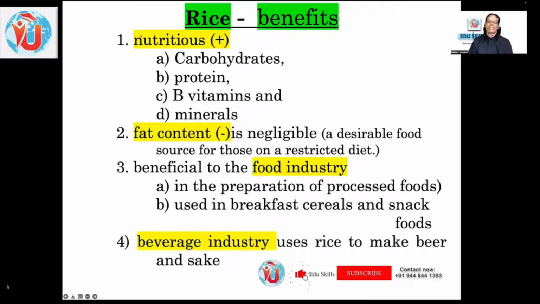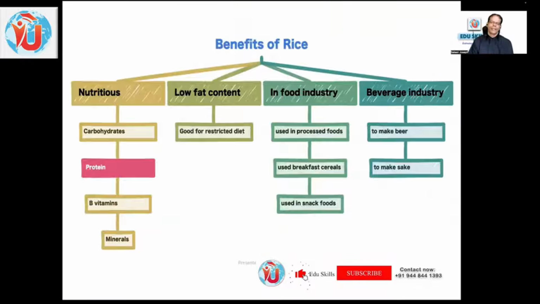So immediately, if the question is about nutrient aspects or nutritious aspects of rice, immediately you know the answer should be here, soon after the topic sentence. But if the question is about fat content, it will be in the next sentence. If it's about food industry, it should be here. And beverage industry, it is at the last. That's why I said, looking at the hedging word or the keyword or words of the question statement, you will be able to immediately swoop into that particular area where the answer is located. Even without reading 80% of the text, you'll be able to locate the answer and just scan that portion of the text and confirm the answer.